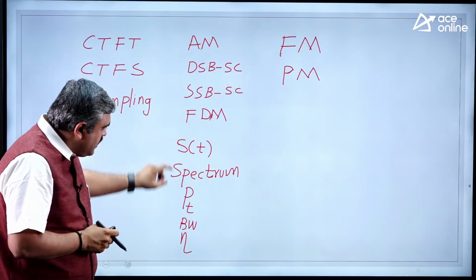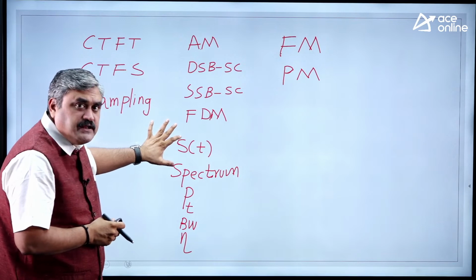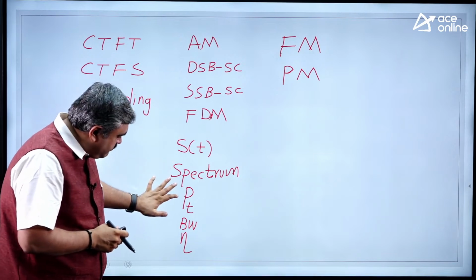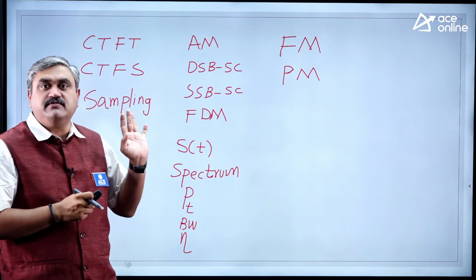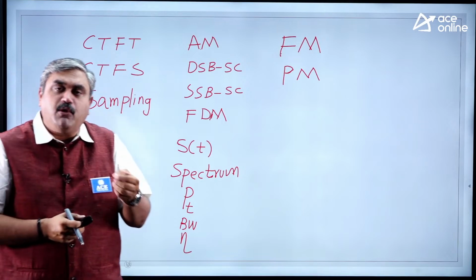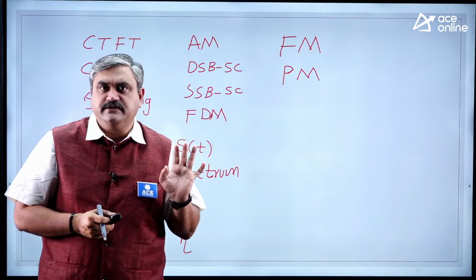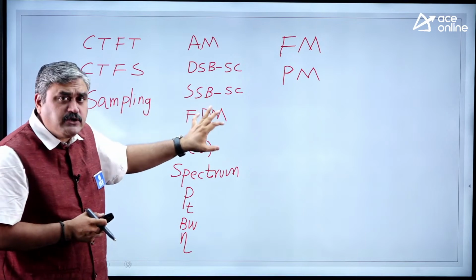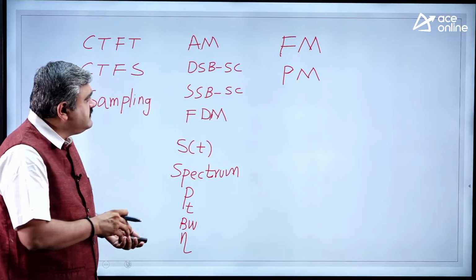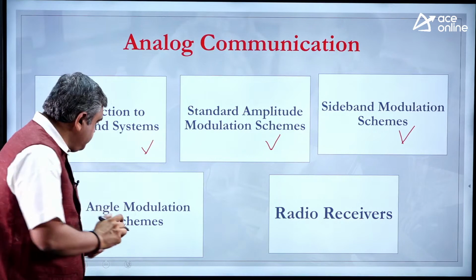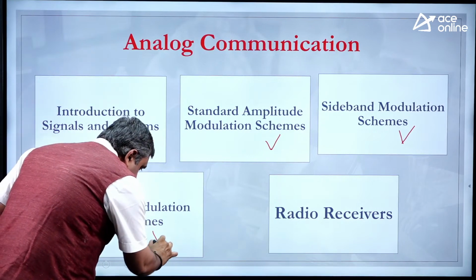Again the same points. What is your modulated signal expression, spectrum, power, bandwidth, modulation efficiency. Along with this, what are the different modulators and demodulators. So these are the points that we are going to cover under these angle modulation schemes. Okay, so this is our next part.